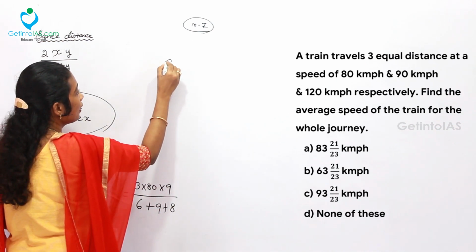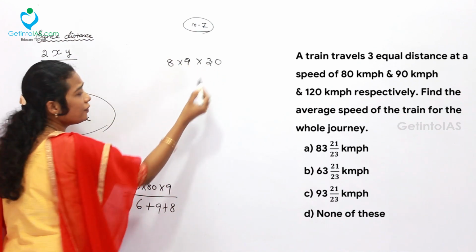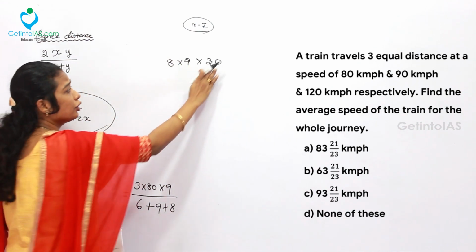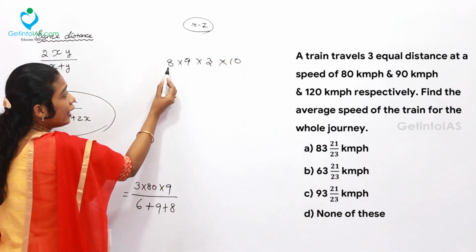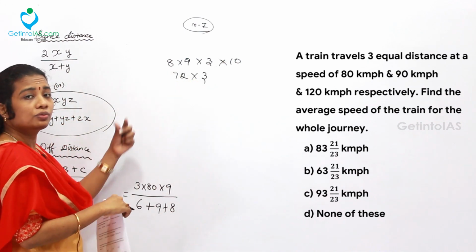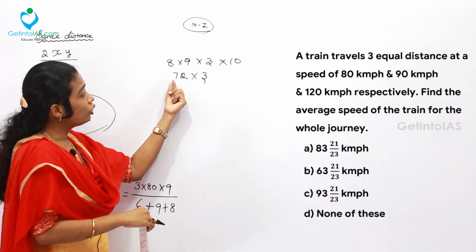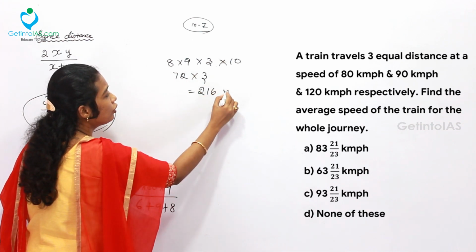Let me take 8 into 9 into 30. According to your wish you can change however, or you can take 3 into 10 like that. So first of all the numerator: 8 into 9, 72. 72 into 3, 7 into 3, 21, 210. 210 plus 6, 216. So which is going to be 216 into 10.